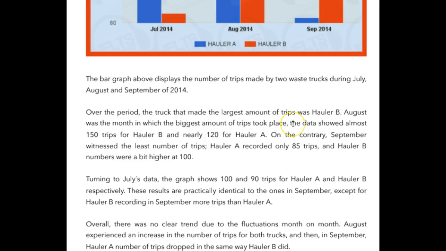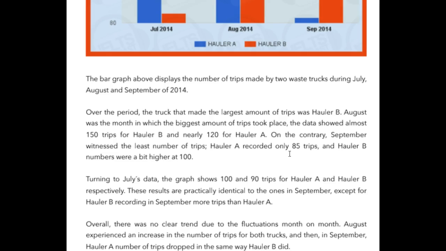Wonderful. The data showed almost 150 trips for hauler B and nearly 120 for hauler A. The sentence itself is great. My only concern here is right here with the punctuation. You could have done a couple of different things here. You could have written a semicolon, which, of course, is the dot and then the comma underneath. You could have written a colon, which is a dot and a dot underneath. Or you could have had some sort of linker here, like since or as, and they would have been absolutely appropriate and made this sentence perfect.